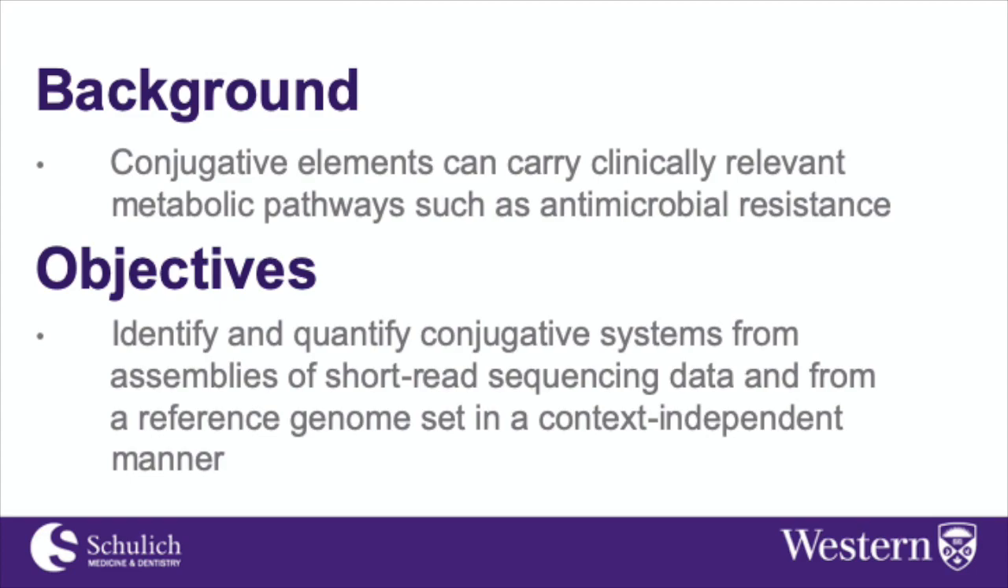Type 4 conjugative elements are genetic elements that can be exchanged between bacterial cells and are widely known to carry detrimental metabolic pathways such as antimicrobial resistance or virulence factors. As such, it makes precise identification and quantification essential when looking to compare human gut microbiomes between cohorts. I sought to develop and employ methods for identifying conjugative systems in a context-independent manner.